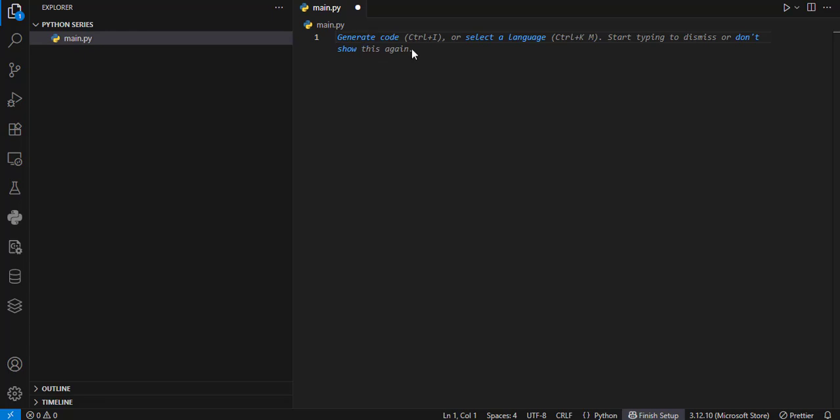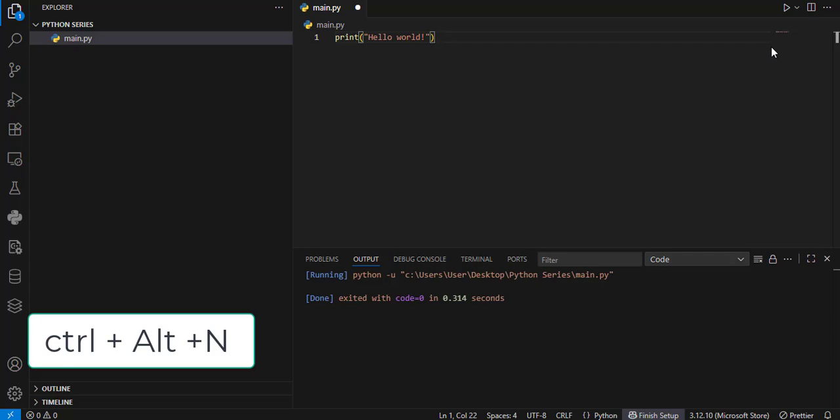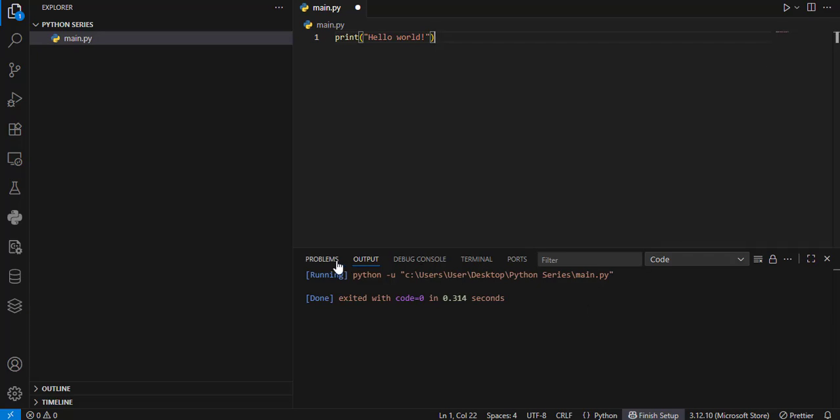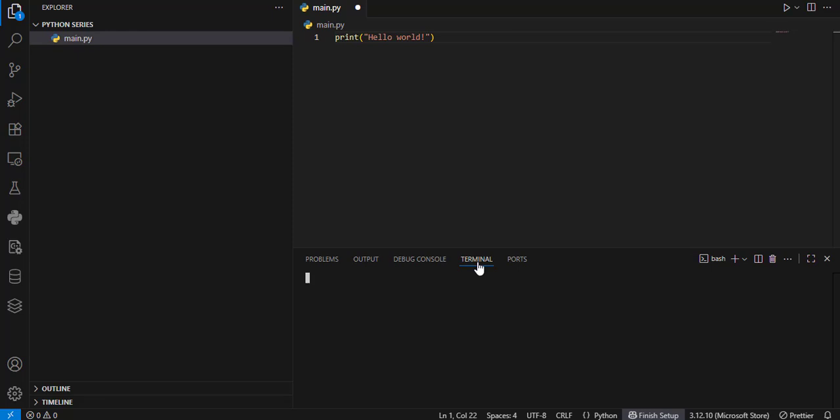By default, we're going to have this text. So let's print something. Let's write our first Python program. I will just say print hello world. Right? So how do we run this? As you can see, we have this play button here. You can use it, or you can use the shortcut Control Alt N to run it. Here it's going to display this section. You can just select terminal, and this will take you into the terminal where you can run your Python code from.